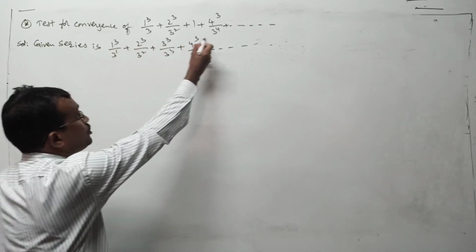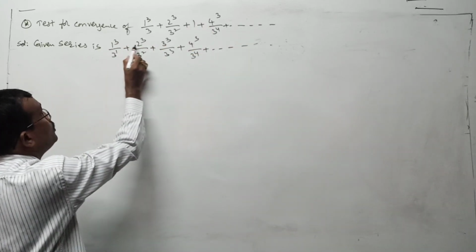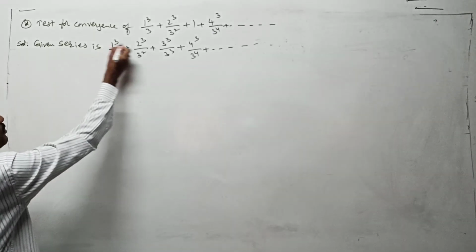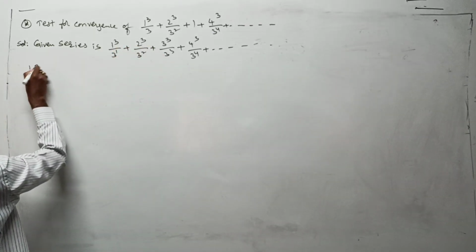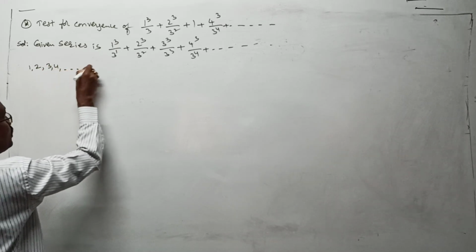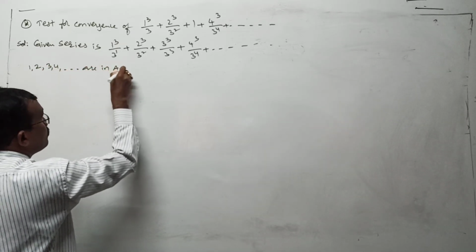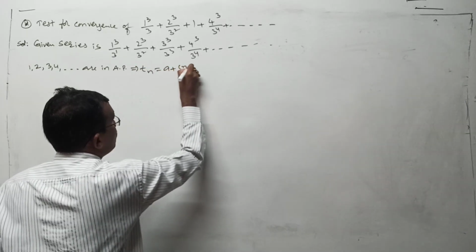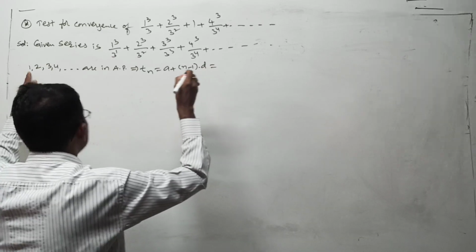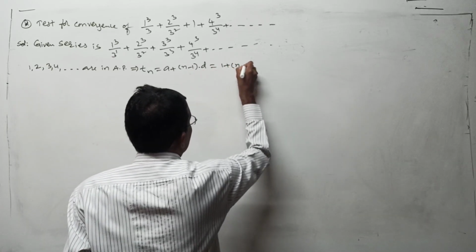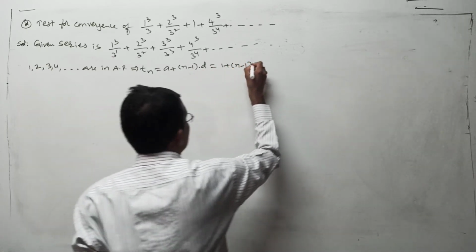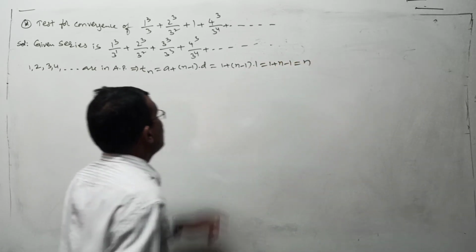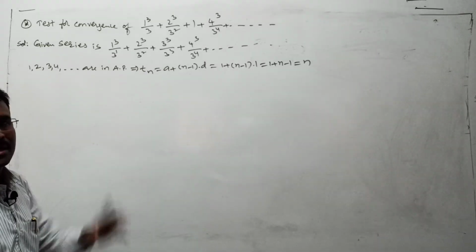Power is 3. In the nth term also the numerator power is 3. 1, 2, 3, 4 and so on. What is the nth term? Use the AP condition. Base part I am taking in the numerator. 1, 2, 3, 4 and so on are in AP. This implies Tn is a plus n minus 1 into d. A is the initial term, 1, plus n minus 1, d is 2 minus 1, 1. It is 1 plus n minus 1, which is n. Already you know 1, 2, 3, 4, the nth term should be n.